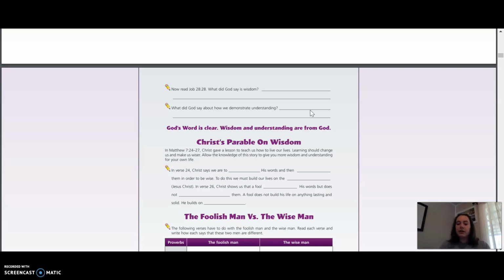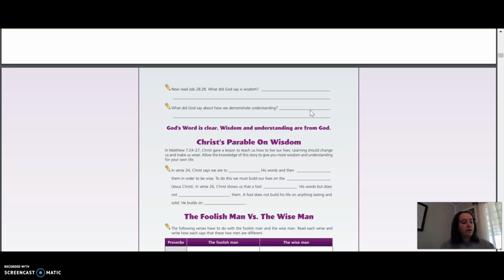We've talked about that some this year, that when the Bible talks about fearing the Lord, it means showing that honor and that respect. We talked about how if Mr. Farmer, our head of school, was to walk into our classroom, we would straighten ourselves up, we'd make sure that we're good to go, and we'd be acting on our very best behavior because we'd be wanting to show him that honor and respect. Not because we're afraid of him, but because we respect him so much that we're going to show our very best for him. And so that's what it's talking about with the fear of the Lord, that respect that we show for God, and that comes through the way that we act, which would be wisdom, applying what we know to what God's word says.